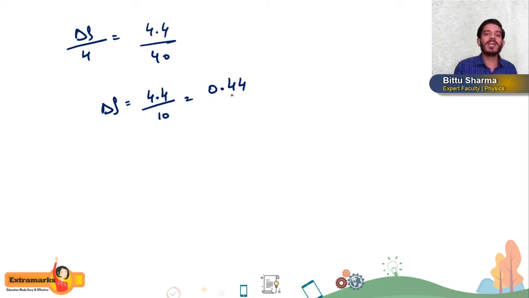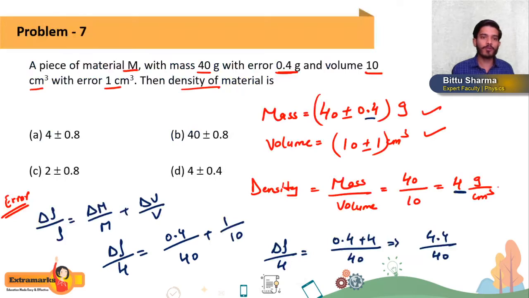So error in density, how much we are getting? 4.4, if it is not wrong. LCM is 40, 10, 4, 4.4. Something mistake we did, I think. 40 by 10, so 4 gram per centimeter cube. Delta rho by 4 is equal to 0.4 by 40 plus 1 by 10.